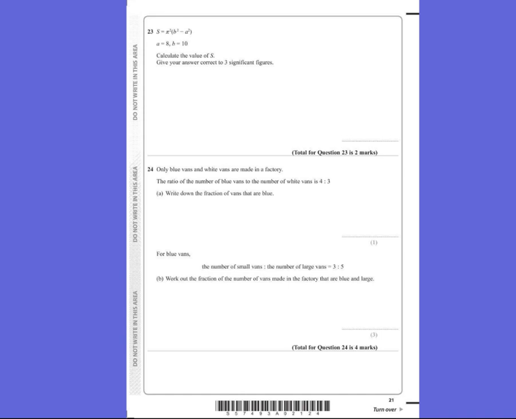Question 23. S equals a squared minus b squared, bracket, b squared minus a squared, when a equals 8 and b equals 10, calculate the value of S. Give your answer to 3 significant figures. Now, lots of people just put this straight into a calculator and can possibly make mistakes, so it's really important you write down your working out. So your working out is putting these values into this. So b squared would be 10 squared, and that would be that. You don't need to write any more, you can now put it in your calculator, and that will give you 355.3 and so on.